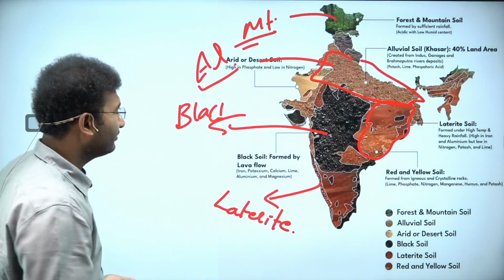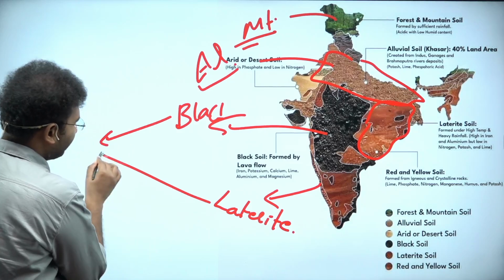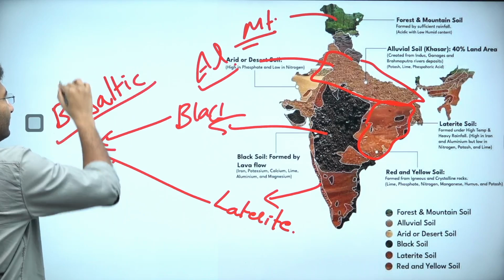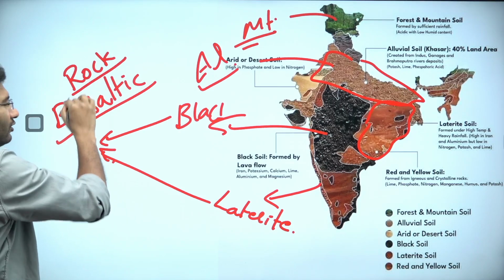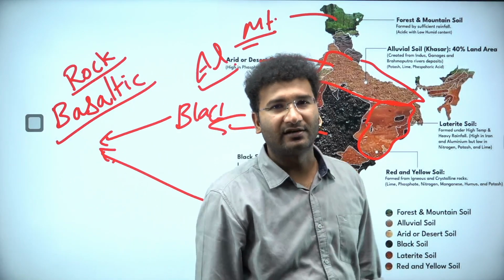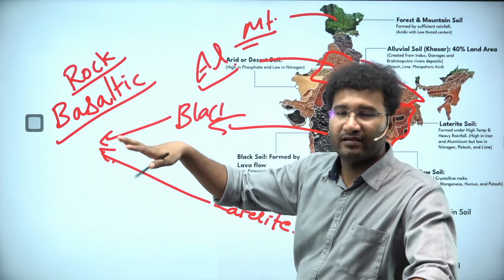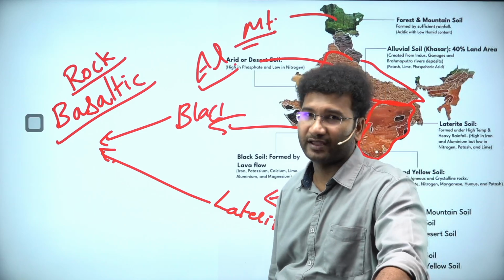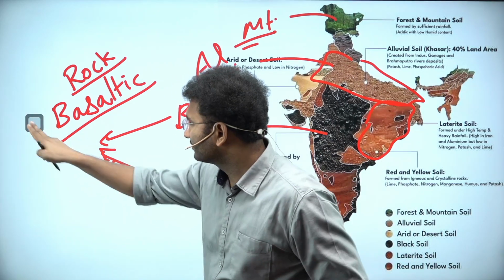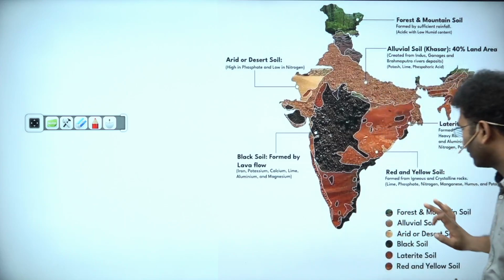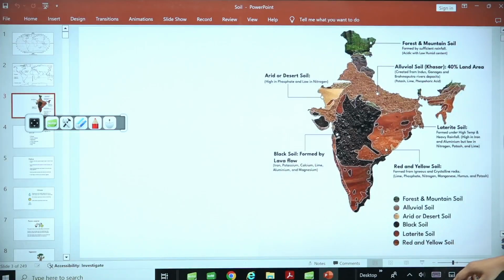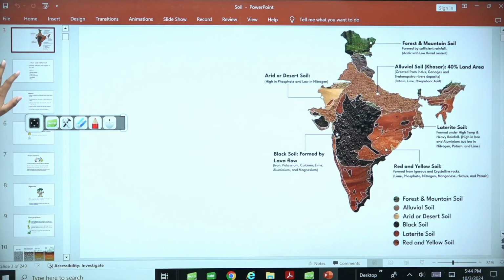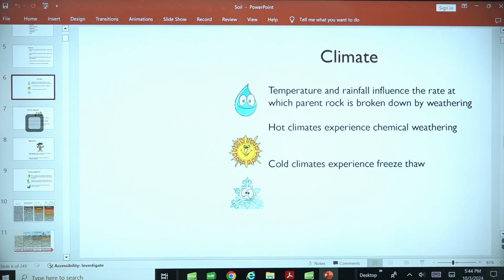See, the parent material of black soil and laterite soil is basalt rock, basaltic rock. And I have already told you in the rock chapter, this basaltic rock is the one which is cooled at the surface, that is, it cools fast, it is an extrusive rock. So let's see how the role of climate plays a vital role in deciding what kind of soil you'll have. So the first factor is climate.